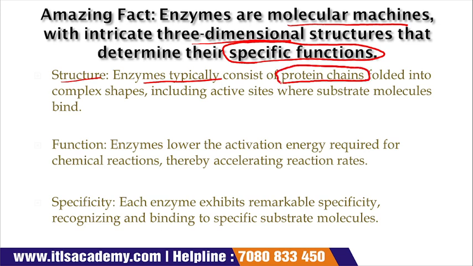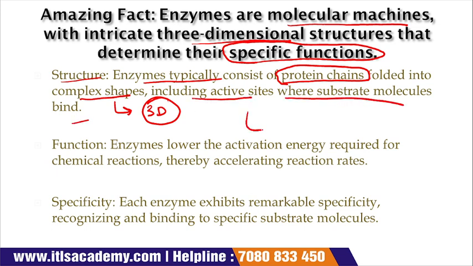Okay, it is clear that enzymes are made up of proteins and they are folded. They form a complex shape, a 3D shape, a three-dimensional structure, including active sites where a substrate binds.